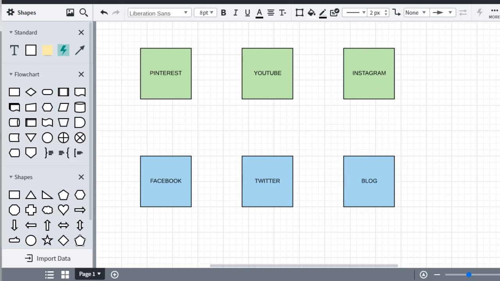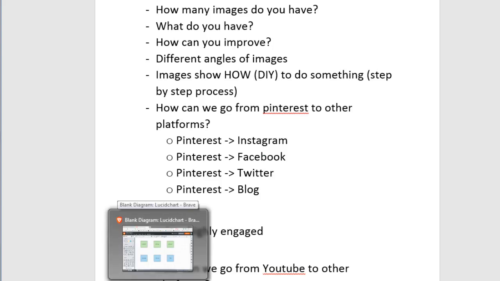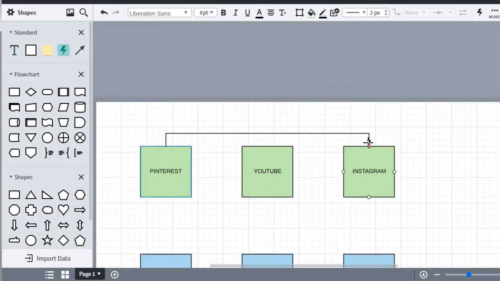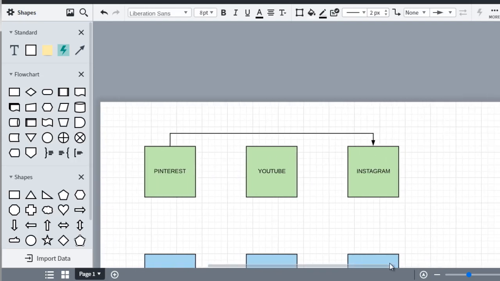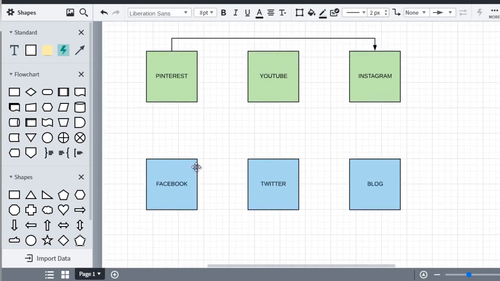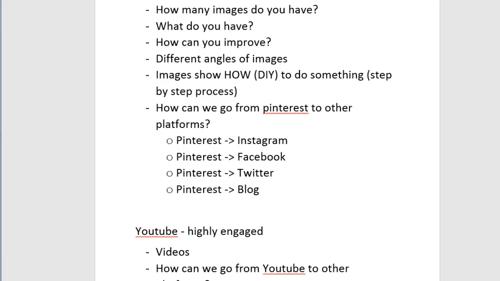Okay, so let's go back over here. We've got Pinterest. Pinterest goes to Instagram, Facebook, Twitter, and the blog. All right, so let's implement that. Pinterest goes to Instagram. What you do is just put your mouse over here, press and drag it over here. All right, so let me move it back over here. So we got Pinterest to Instagram. We got Facebook, Twitter, and blog.